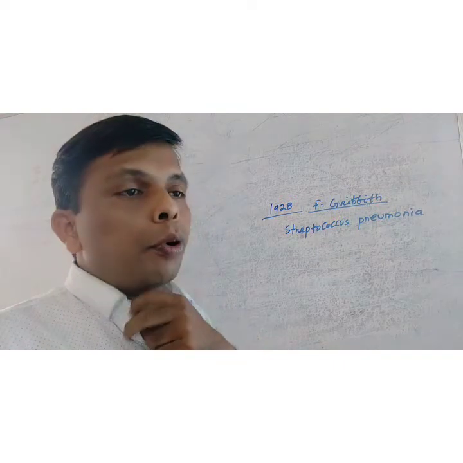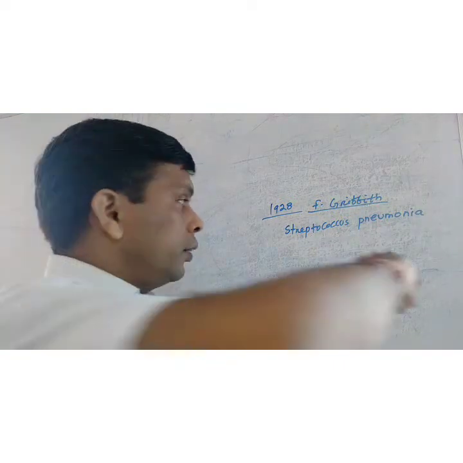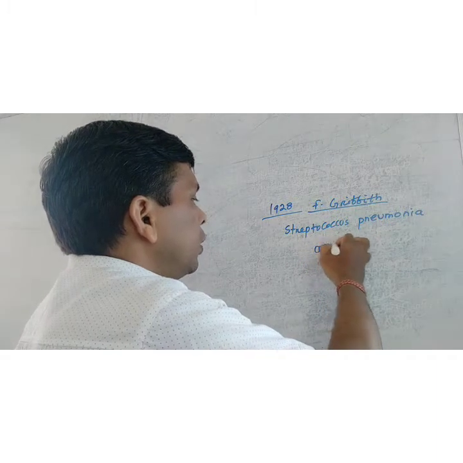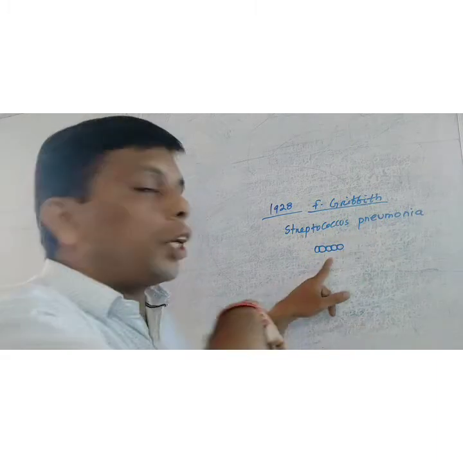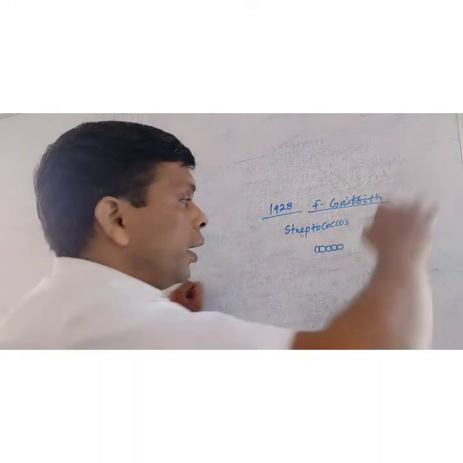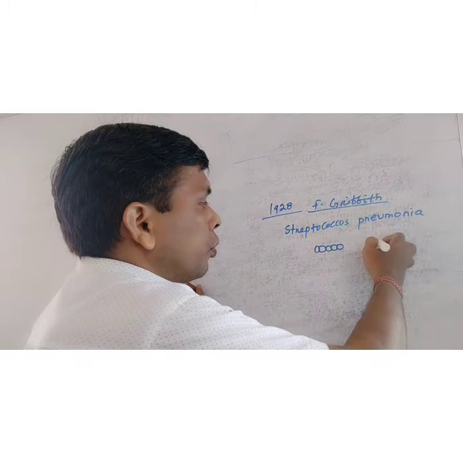As you know, strepto means straight chain bacteria, and cocci means rounded.